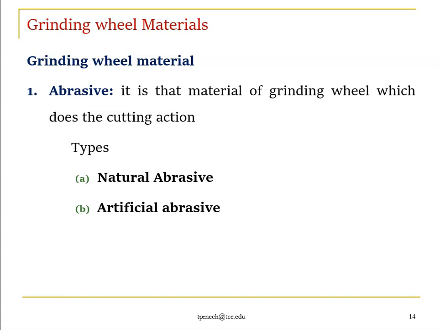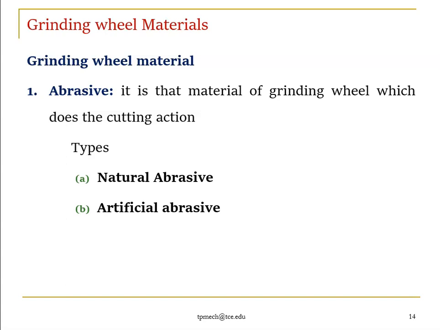Generally we have two types. One is natural abrasive, another one is artificial abrasive, right. Natural abrasive means we can get it from nature itself, right. Artificial means we formulate or make some type of abrasive particles. Natural abrasives do not meet all the requirements. They have some limitations.